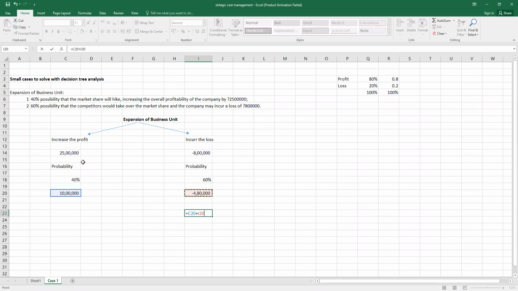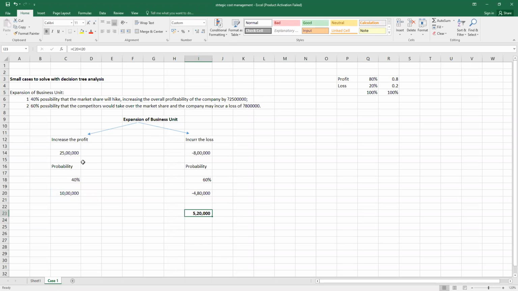So in all, if we look at the decision of expansion, we will incur the profit of 5,20,000, which is not the current profit, which is the increase in profit. So even if we consider that there will be loss, still we as a company will succeed in increasing the profit by 5,20,000.